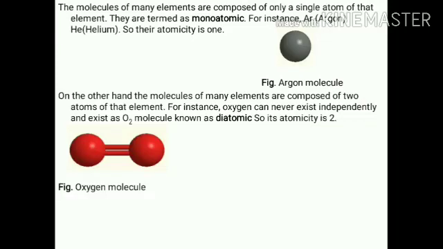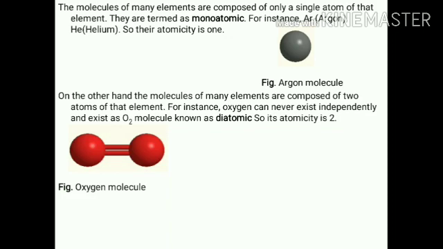Now the first one is monoatomic. When a molecule contains only one atom, it is called monoatomic, like carbon, potassium, sodium, magnesium, aluminium, hydrogen. These are the monoatomic elements.